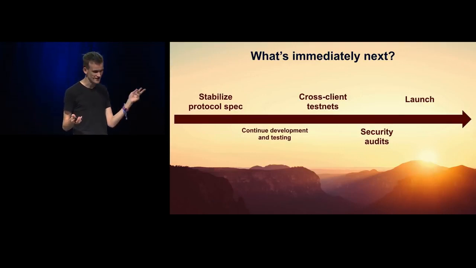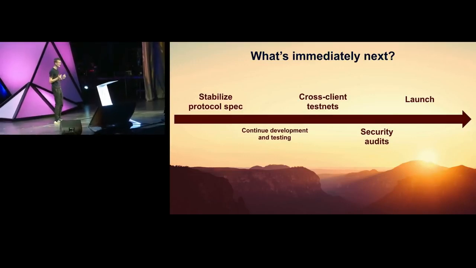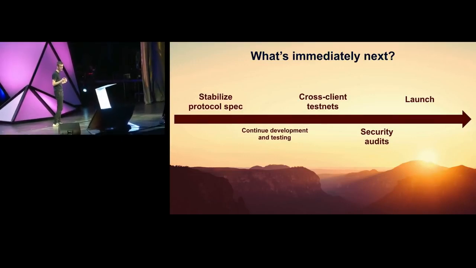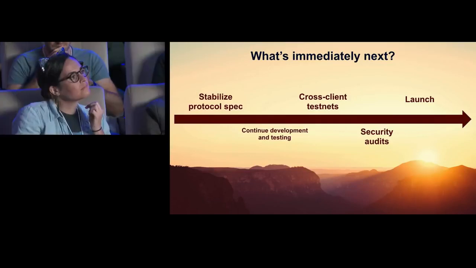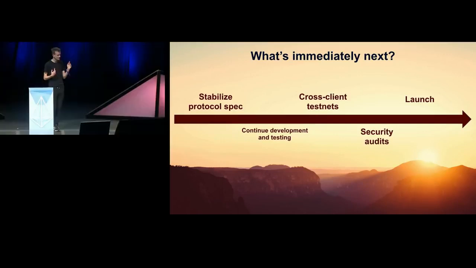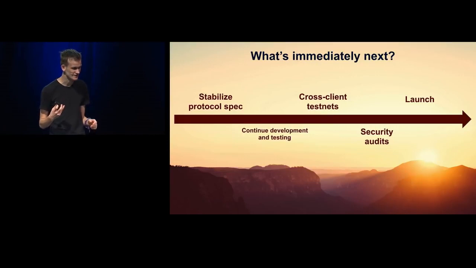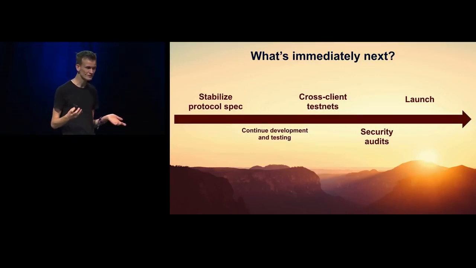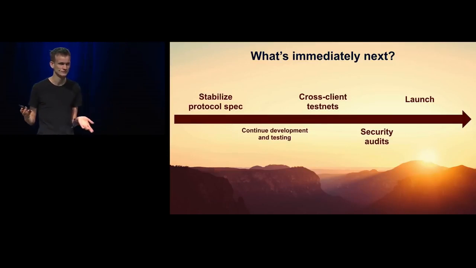Continued development and testing. There are something like 8 implementations of the Ethereum 2.0 protocol happening now. Cross-client testnets: I believe Afri made a statement that he hopes to see cross-client work really picking up in Q1 next year. I mean, we'll see. It would definitely be nice to see a testnet working between 2 implementations. Honestly, it would even be nice to see a testnet working between 1 implementation.